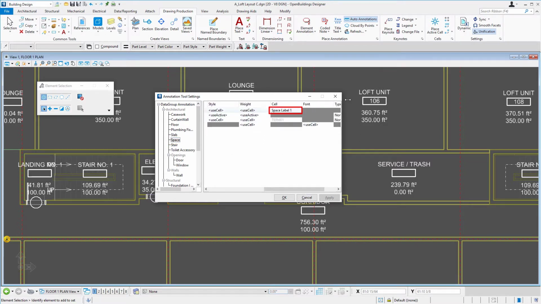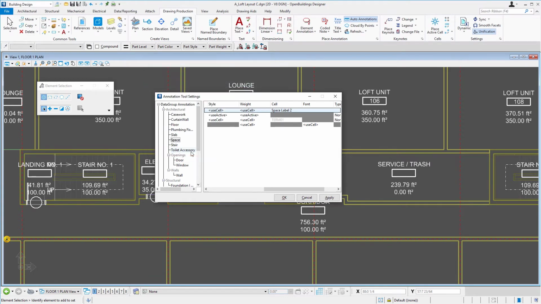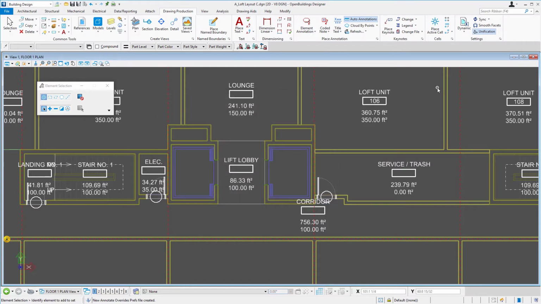What that indicates is it's only showing as label 1. Notice that our letter, the A, B, and C is not showing because it's not part of this particular label. So if I were to change to space label 2, we're going to select OK and then apply that. We'll select OK. It will add in that second label.